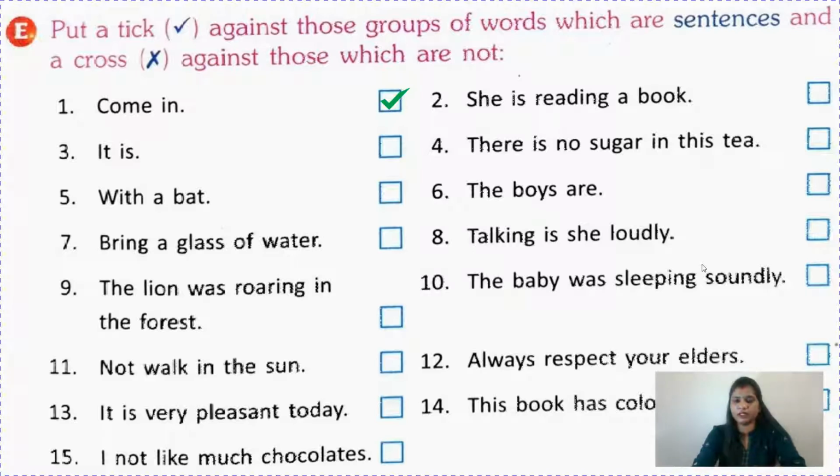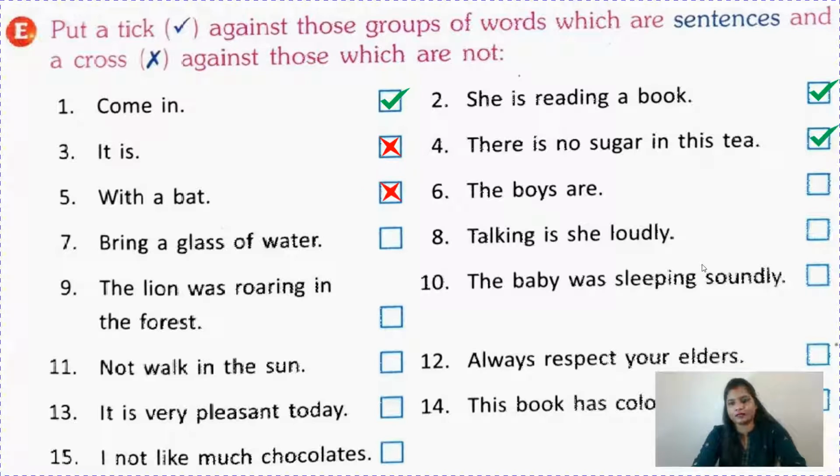See, children, you have to keep three things in your mind while doing this book exercise: complete sense, capital letter, full stop. Just keep these three things in your mind. So here we can see all the three things. So put a tick mark. The next one is not making any sense. "There is no sugar in this tea." Making sense, full stop, capital letter. "With a bat." What? What with a bat? No meaning is there. So cross.